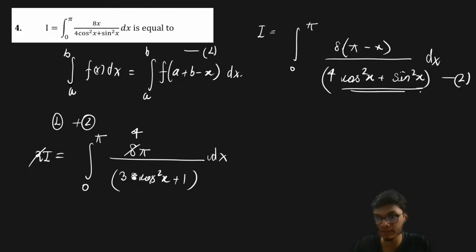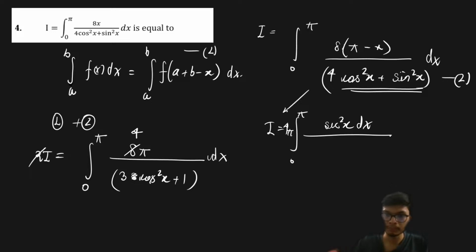You can take cos square x as common, and in that case the integral is going to be equal to 0 to pi. Since 4 pi is a constant, I'm taking it out, so it is going to be equal to sec square x divided by 4 plus tan square x, right? What I'm doing is simply dividing by the cos square x term. Now why am I doing this?